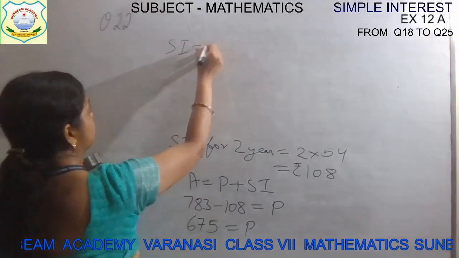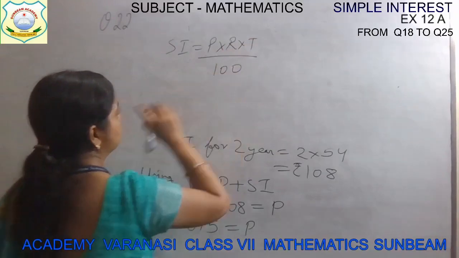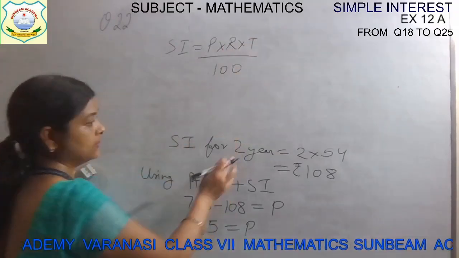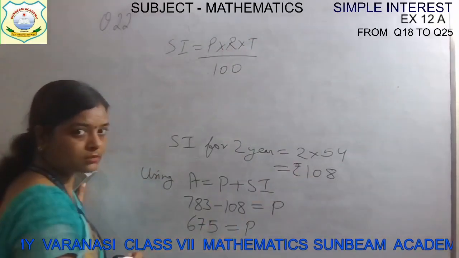Simple interest is equal to P into R into T upon 100. Children, the time is 2 years, and the simple interest is also given to us: 108.